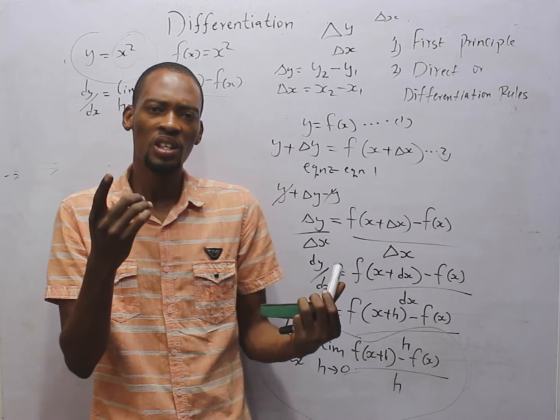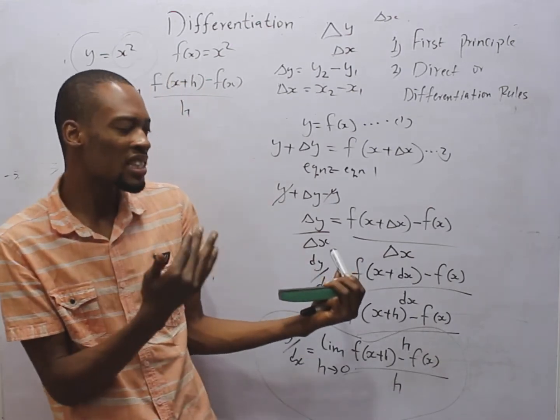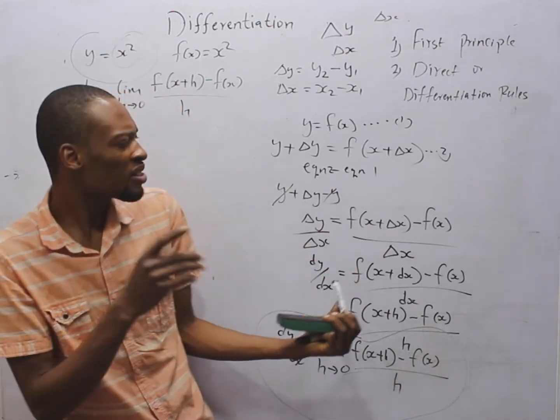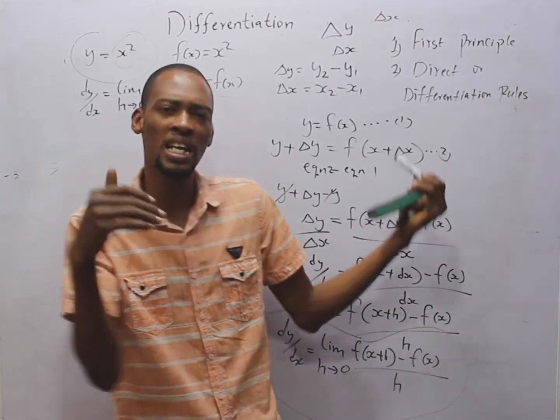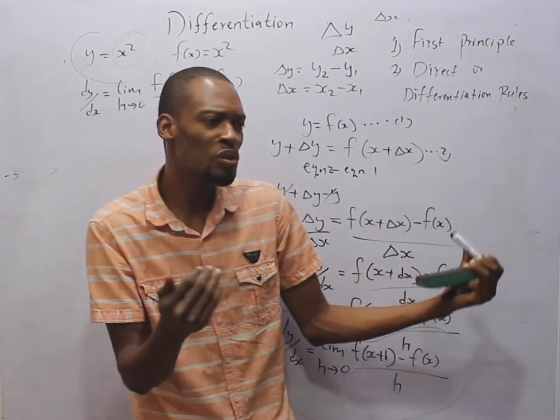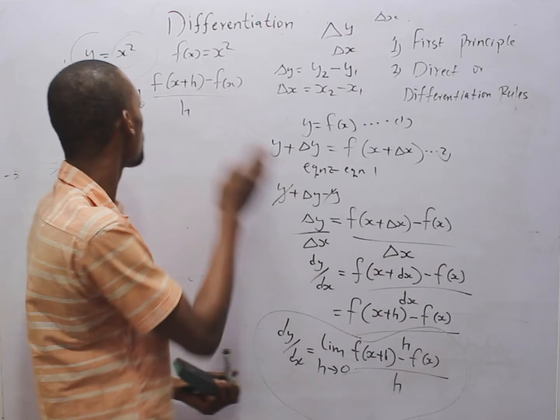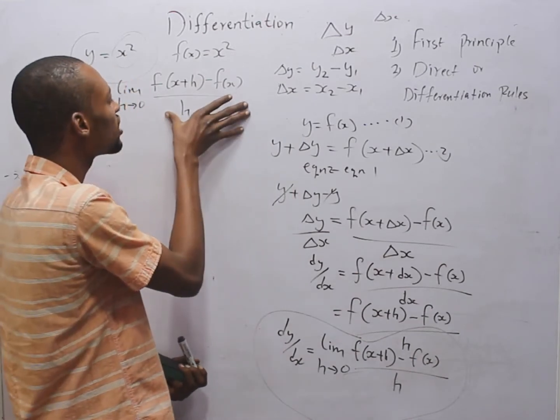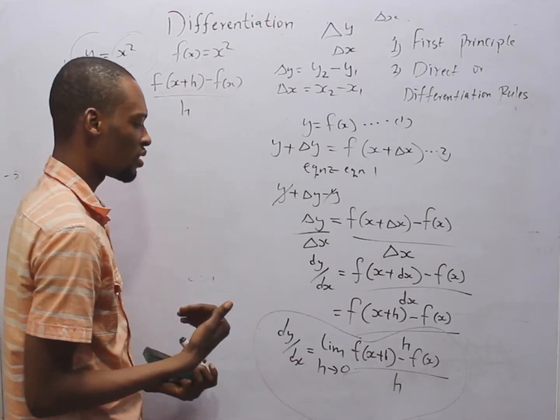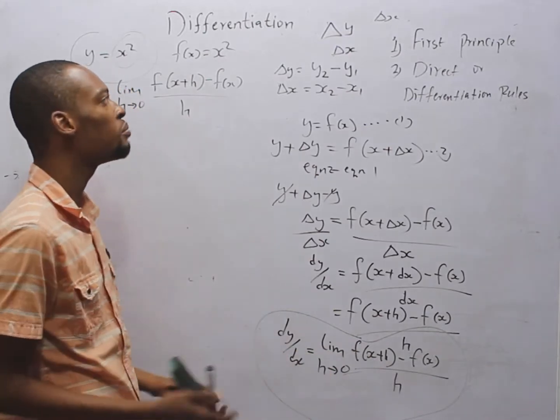While I was discussing limit, I told you that h tends to 0 is different from h is equals 0. If you are tending towards 0, it means you are not at 0 yet, but you are going closer and closer. So what happens as you go closer and closer? To look for limit, we reduce this to the lowest term. This is the reason for introducing limit.